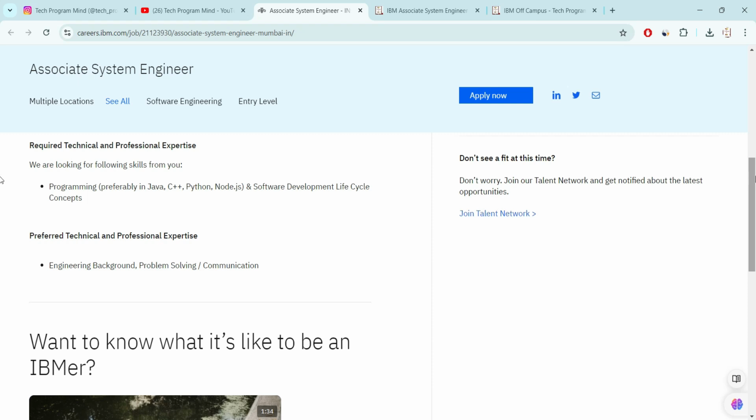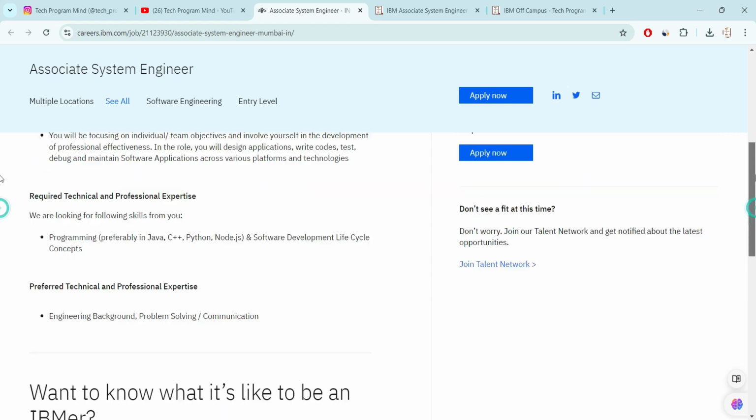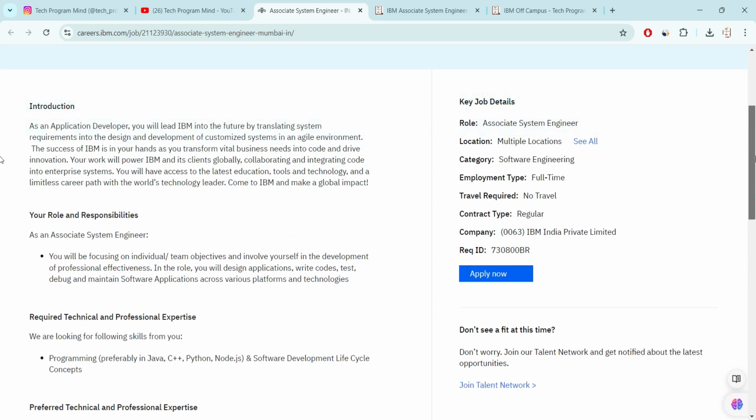And company has mentioned some required skills, like you must have knowledge about one programming language. It may be C++, Java, Python, Node.js, because your exam will contain some coding questions, and for that you need to know one programming language. It may be C++, Java, Python. So this is a required qualification. I hope you understood. Now talking about how to apply.